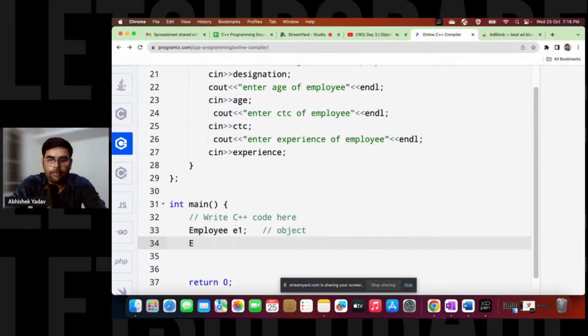I will write Employee star E2, asterisk E2, because this E2 will receive an address, is equal to new Employee, like this. This is clear, everyone?